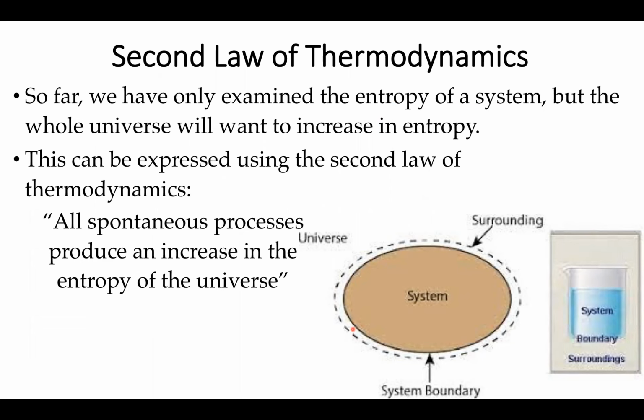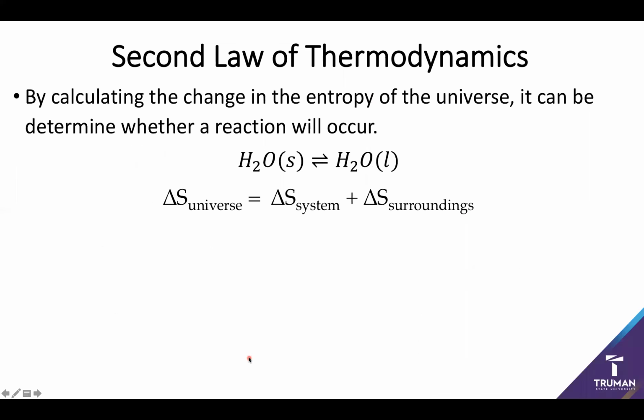And we've kind of been leading up to this all along. We've seen from the start that in order for something to happen, there have to be more possibilities, more microstates. Now, when we're talking about whether or not something will occur in total, it doesn't matter where those microstates are being generated, inside the system or in the surroundings. So we can express this same idea by splitting up the entropy of the universe into two parts: the system, which is everything we care about, and the surroundings, which is everything else. So if I want to figure out whether a reaction will occur, I have to figure out how both are going to change.